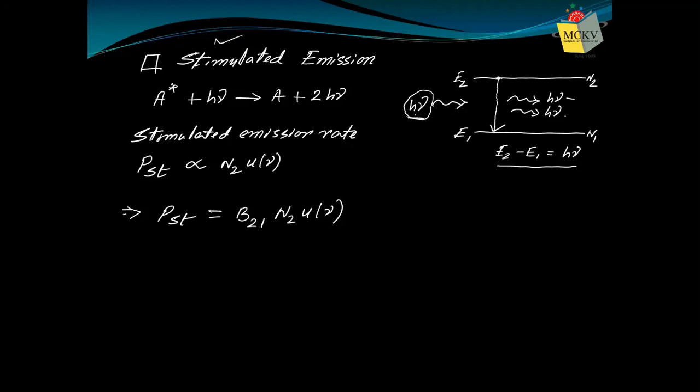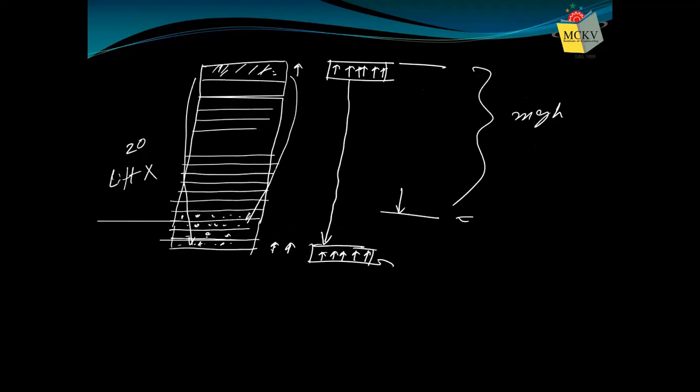So all three properties we can get by just adjusting the stimulated emission. That means stimulated emission must dominate over the spontaneous emission process, because we require more people to come down by this method only, not by themselves. This we do not prefer. We want more people to come down by the stimulated process. If it does, then we get a laser source, because then out of the 4 conditions of laser, 3 conditions will be fulfilled: highly directional, highly monochromatic, and highly coherent. The last property which is required is high intensity, which will be discussed.